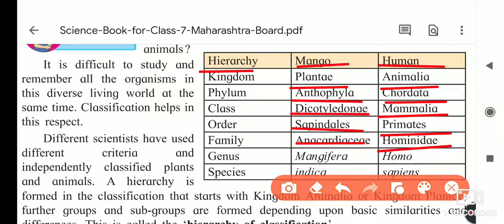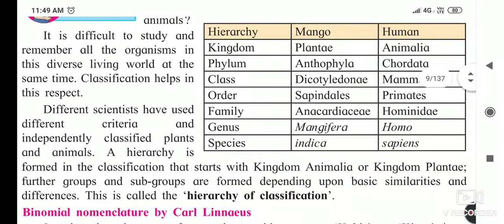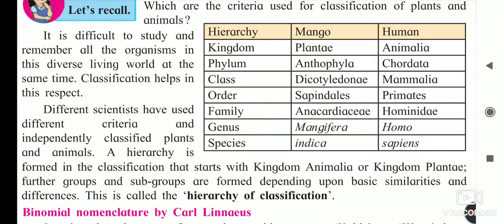These are the criteria, and you will study them after the 11th standard. The genus is Mangifera for mango and Homo for human, and the species is indica, and for humans it is sapiens. So a human being is called Homo sapiens, and you studied in the 5th standard in history or EVS 2 how Homo sapiens developed.